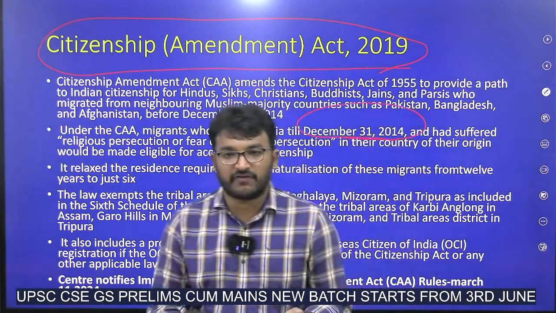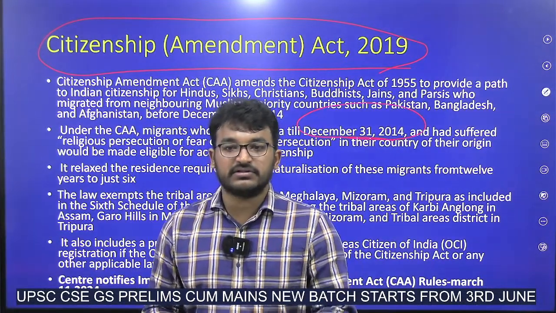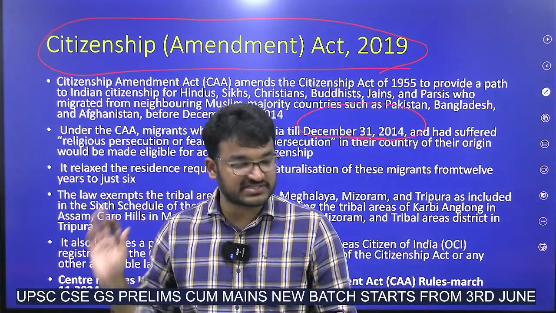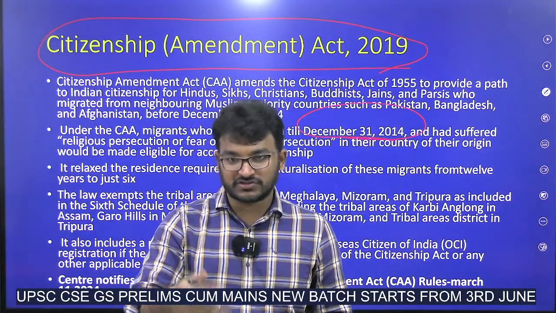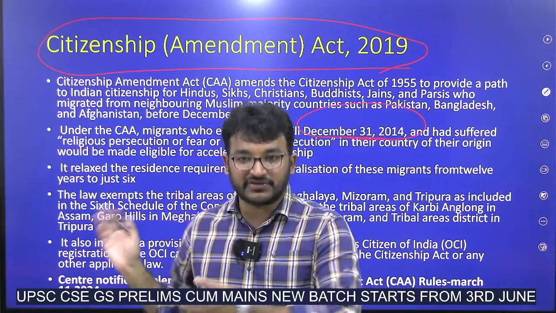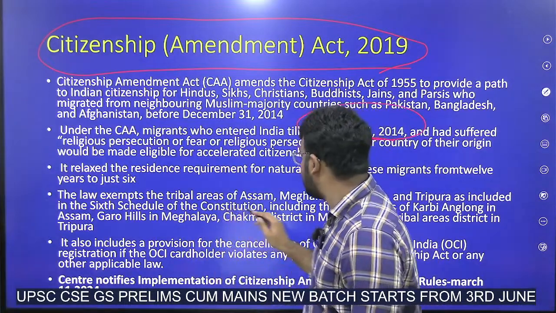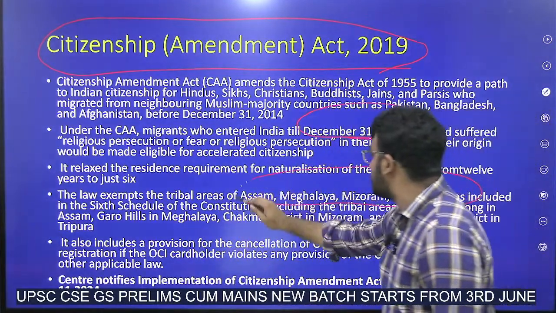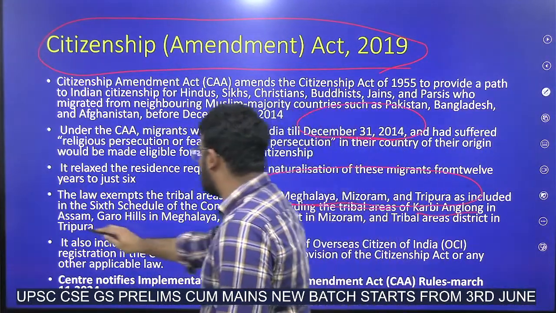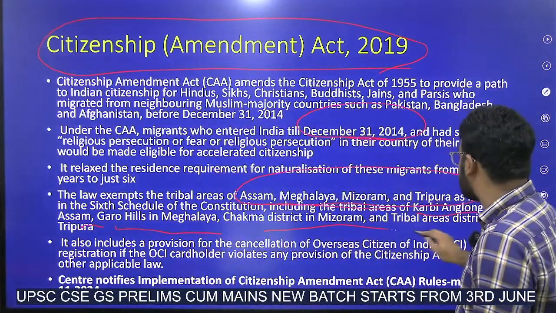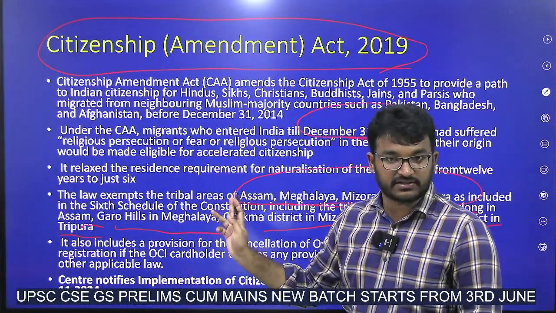And why is there a need for this Citizenship Amendment Act? Basically, because there is an issue of persecution of these 6 minorities in other countries, all those 3 countries. So, to protect their interests, we have given citizenship rights to them. Also, this law exempts tribal areas of the Sixth Schedule states of Assam, Meghalaya, Tripura and Mizoram, and also tribal areas of Karbi Anglong in Assam, Garo Hills in Meghalaya, Chakma district in Mizoram, and tribal districts in Tripura. These areas are excluded from this CA Act. Okay?